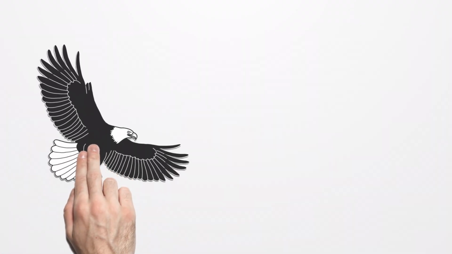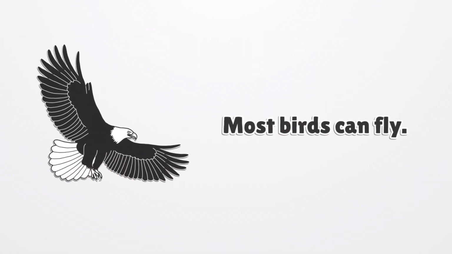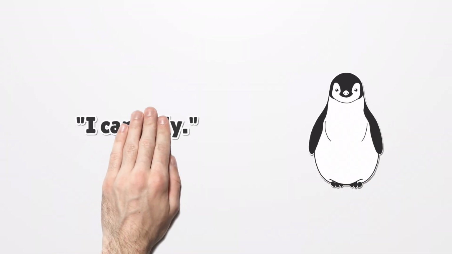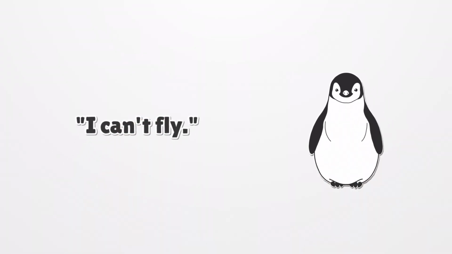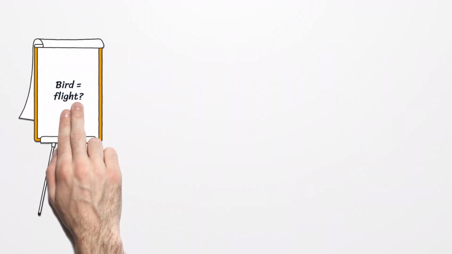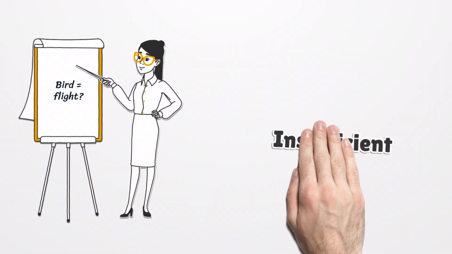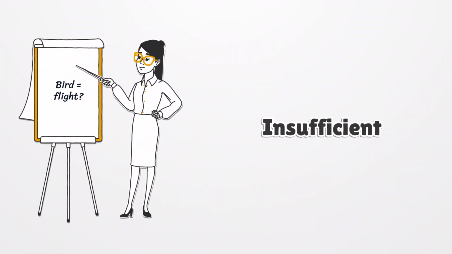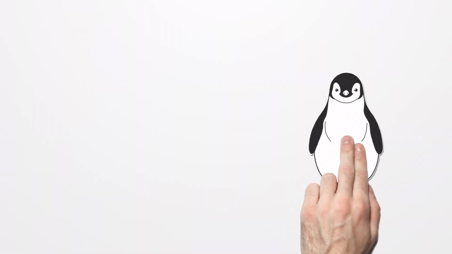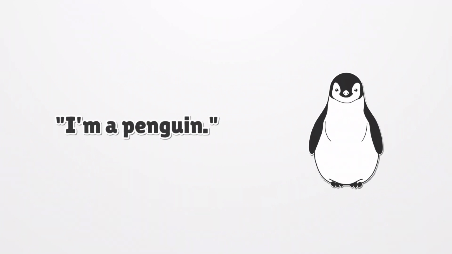So we know that most birds can fly. But we also know that some birds, like penguins, can't fly. So we know that the fact that something is a bird isn't a sufficient reason to conclude that it can fly. And if we know what kind of bird it is, we can't even say that it can probably fly. If we know that it's a penguin, we have enough information to say that it definitely can't fly.